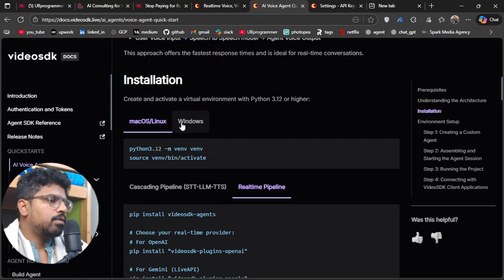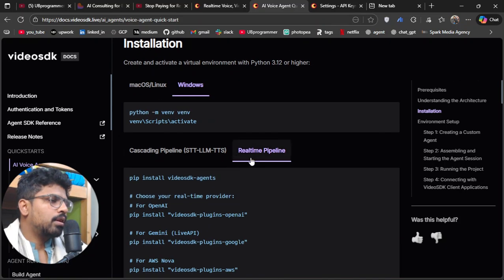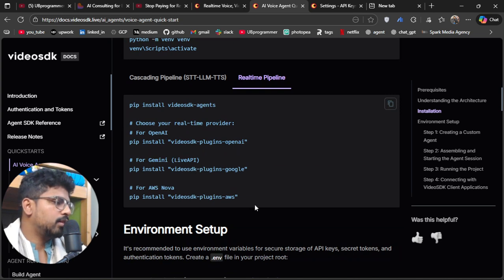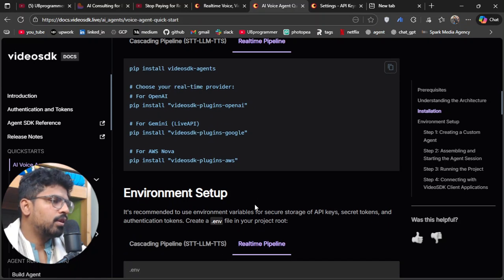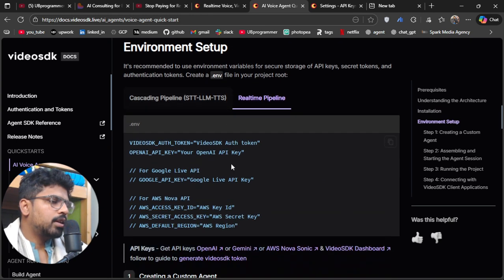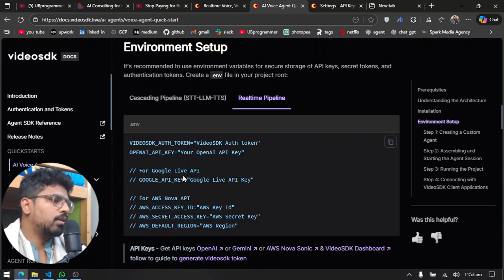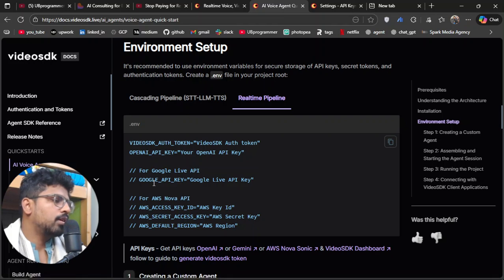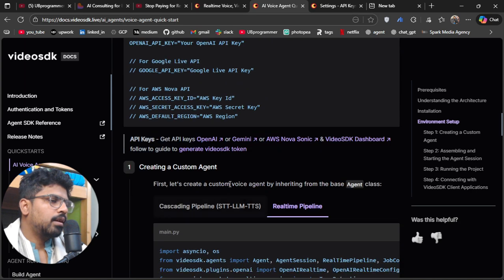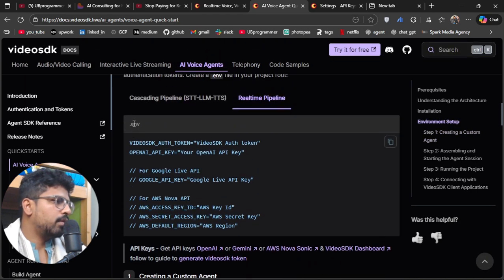For the real time you would install these packages, and all of this will be in Python, which I think is the most friendly language. But there are SDKs in every language. They have SDKs in Node.js and JavaScript or whatever, right? Now for the environment setup, you just need to use your OpenAI key, or in this case I am using Google Gemini as the model, so I just need to have my Gemini key, and that will be in the .env obviously.